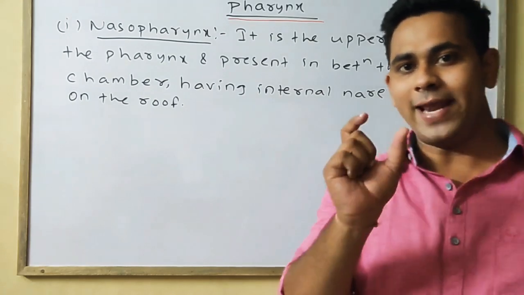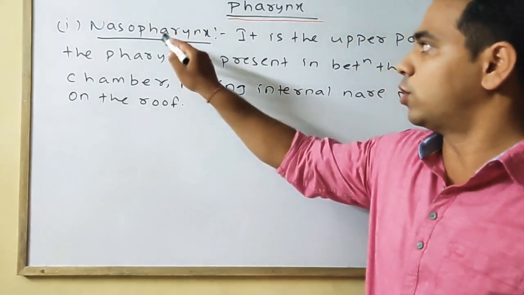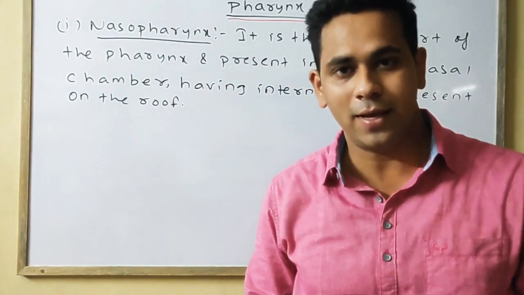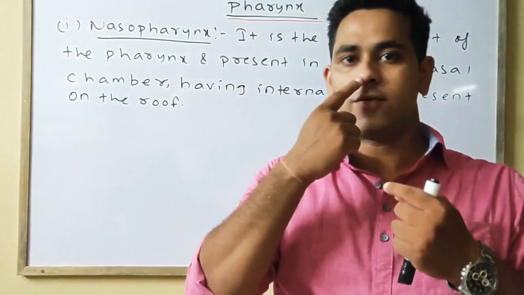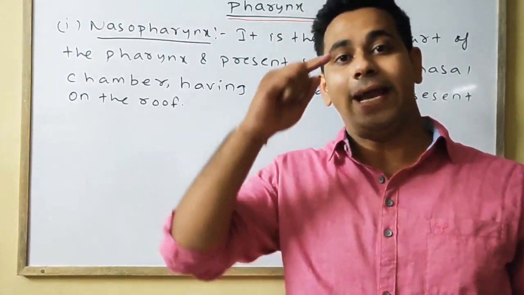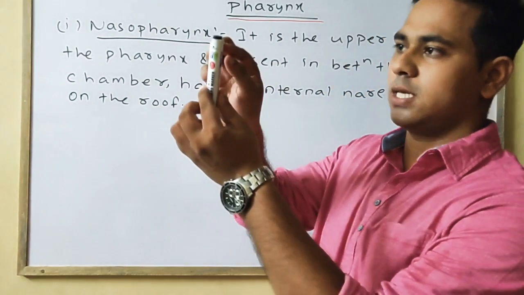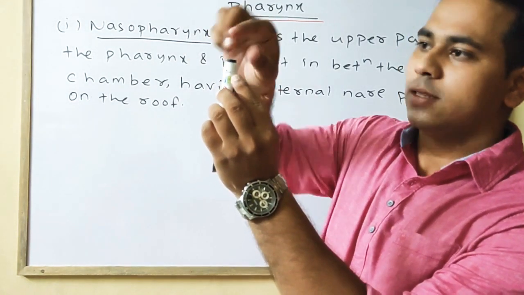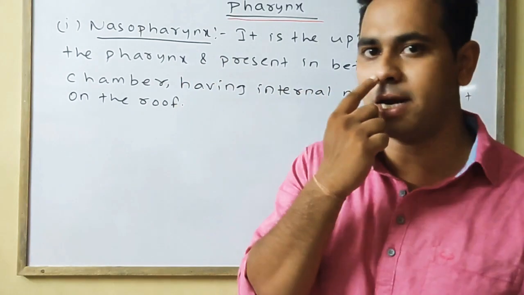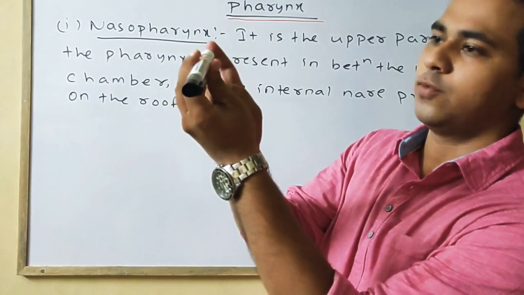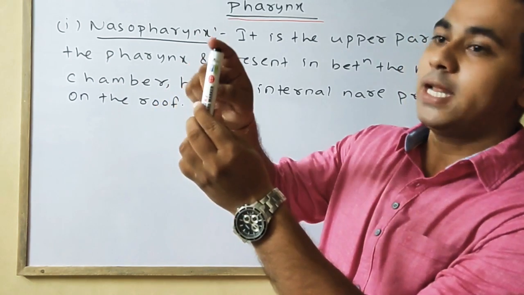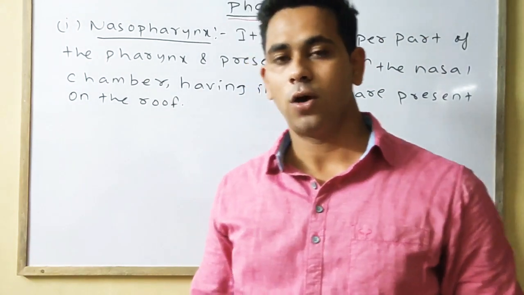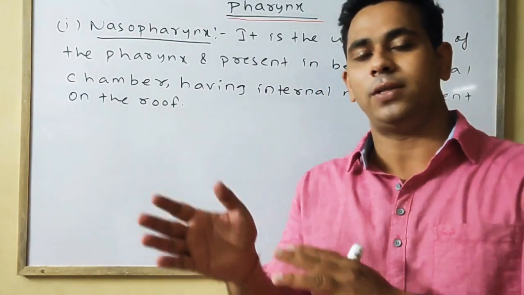So we can say the anterior portion of the pharynx is the nasopharynx. It is present in the nasal chamber, having internal nares on the roof. Suppose this is the nasopharynx. The external nares' posterior portion will be the internal nare. So the internal nare is present on the roof of the nasopharynx, or we can say the nasopharynx is also present in between the nasal chamber.